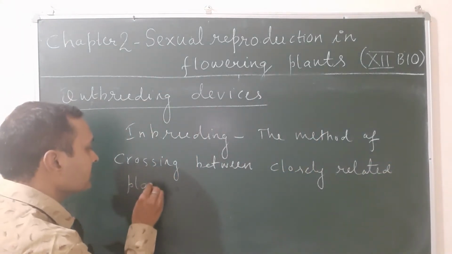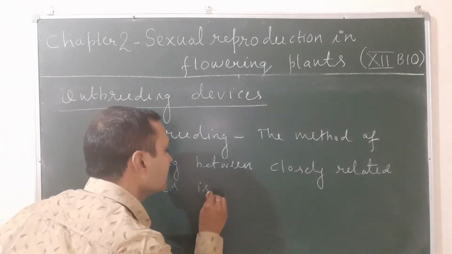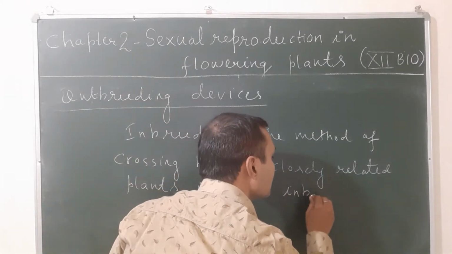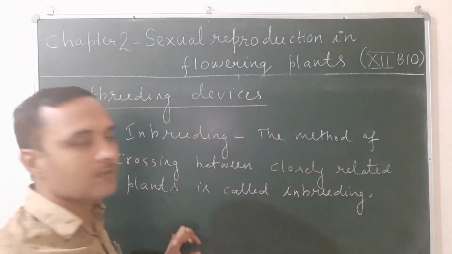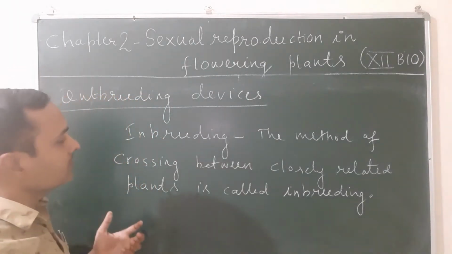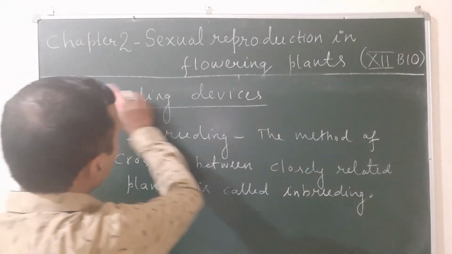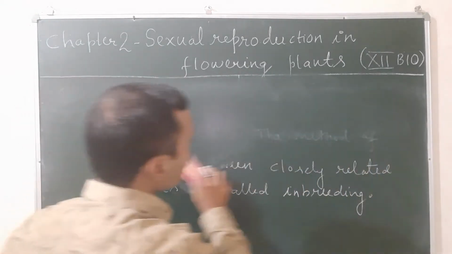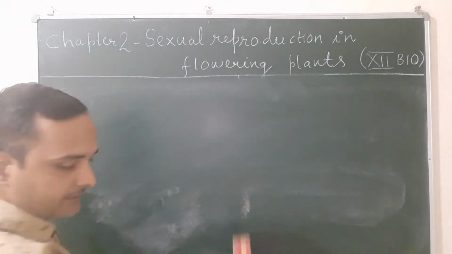Closely related, you can say they belong to the same species, or you can say bisexual condition. And what do you mean by the term inbreeding depression? The state at which the fertility of the plant decreases due to self-pollination is called inbreeding depression.